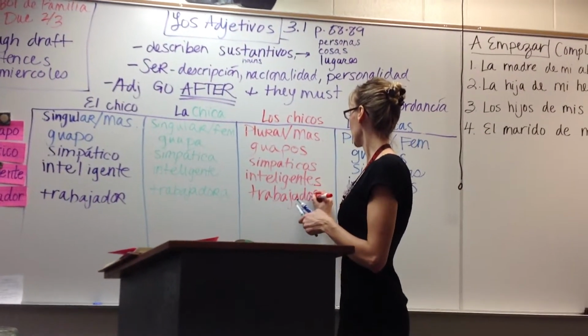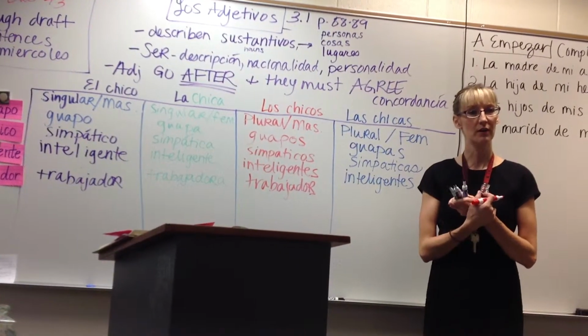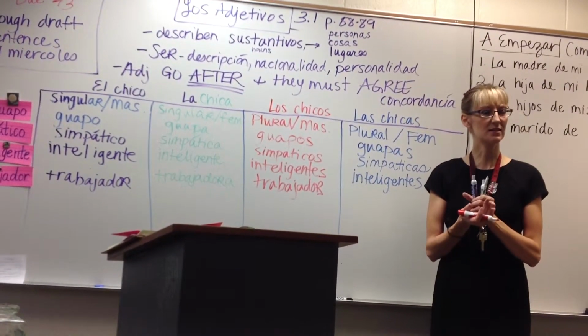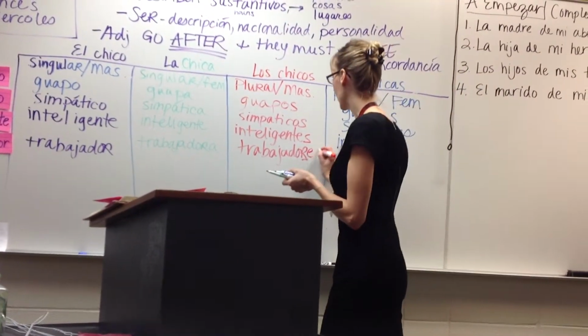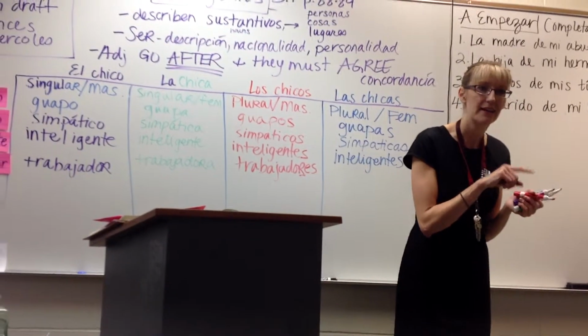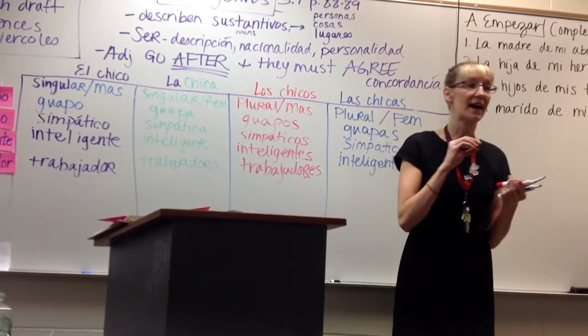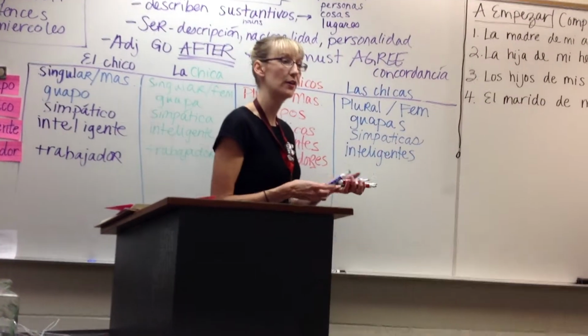Trabajador. Let me write it out first. Okay, it ends in a consonant. What do we need to make it plural? If it ends in a consonant, okay, ES. So we need to review that. If it ends in a vowel, what do we add? S. If it ends in a consonant, we add ES. And so this one is going to be trabajadores.